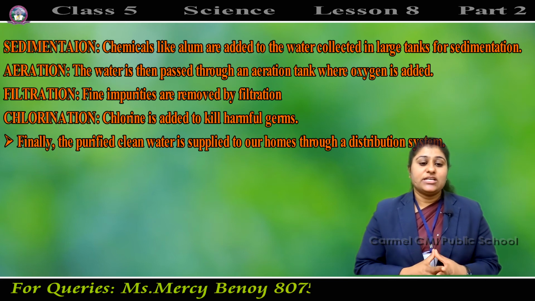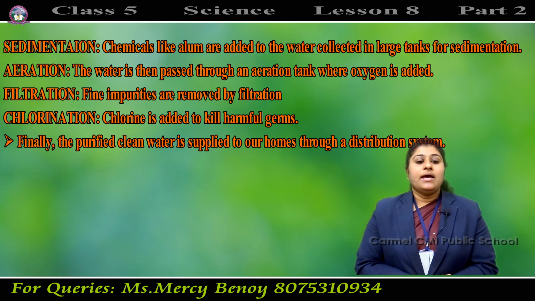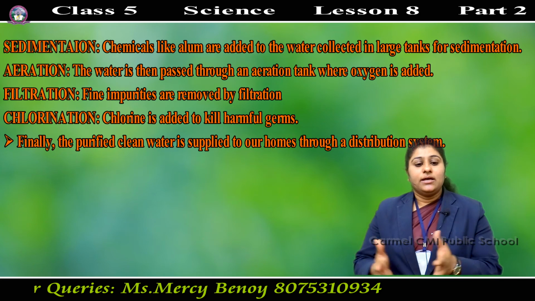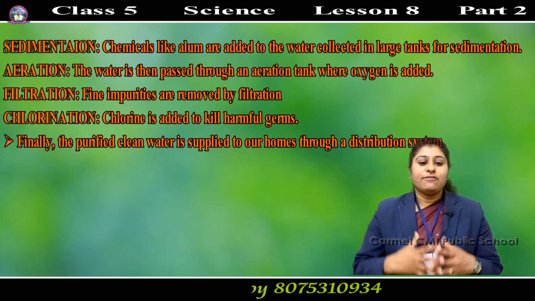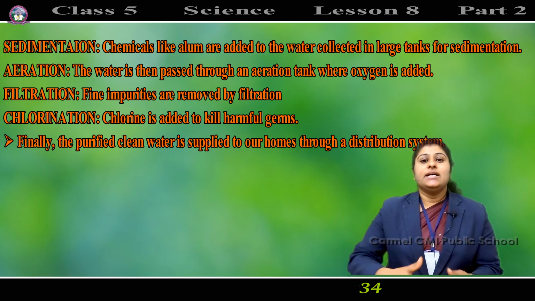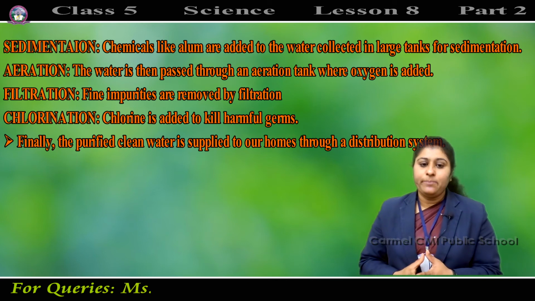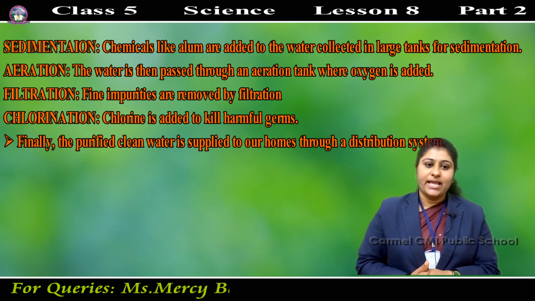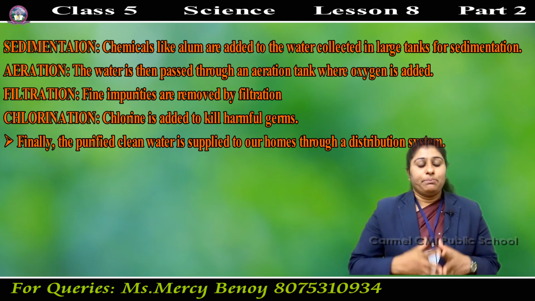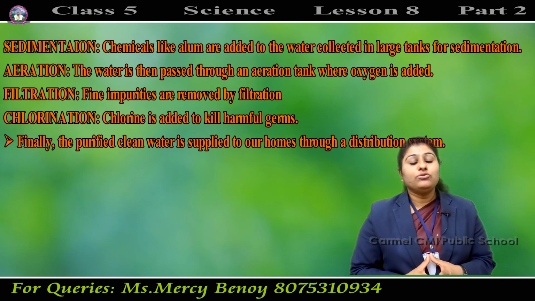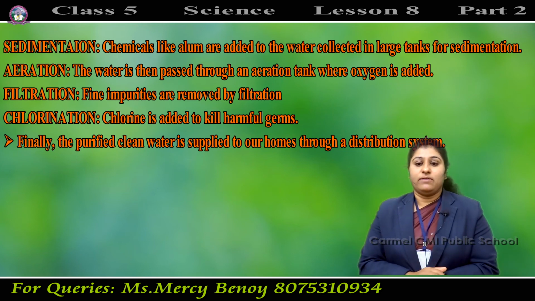From the water reservoir, the water moves to the sedimentation tank. There they add alum, and after that the water moves to the aeration tank, where more oxygen is present. After aeration, it moves to the filtration tank, where fine impurities are removed by filtration. Then it is taken to the chlorination tank, where chlorine is added to kill harmful germs. Finally, we get the purified water, which is supplied to our home through a distribution system. These are the different processes that take place.